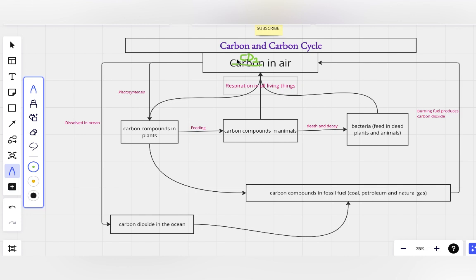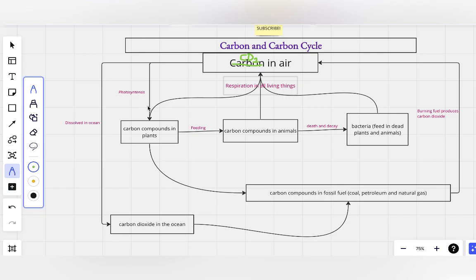So one of the ways carbon dioxide is taken away from the air is dissolving it in the ocean, and the dissolved carbon dioxide is used in forming coal, petroleum, and natural gas. Then another very unique way of removing carbon dioxide from the air is by photosynthesis. We have two very strong ways of removing carbon dioxide from the air.